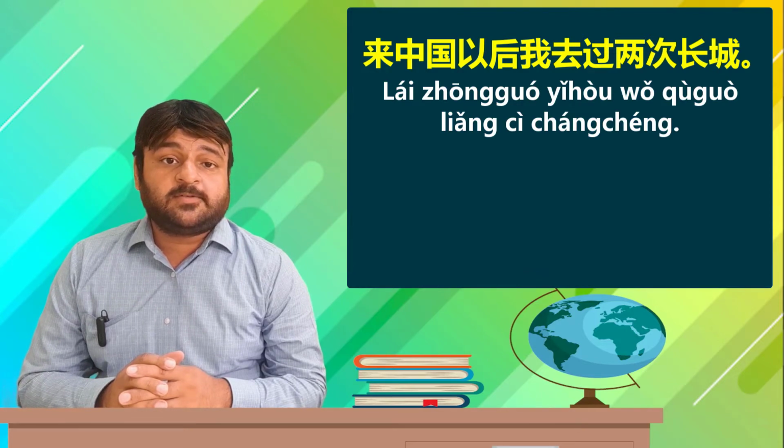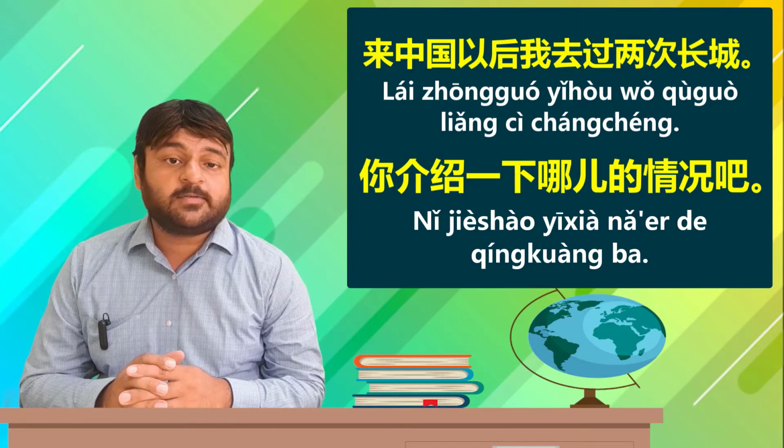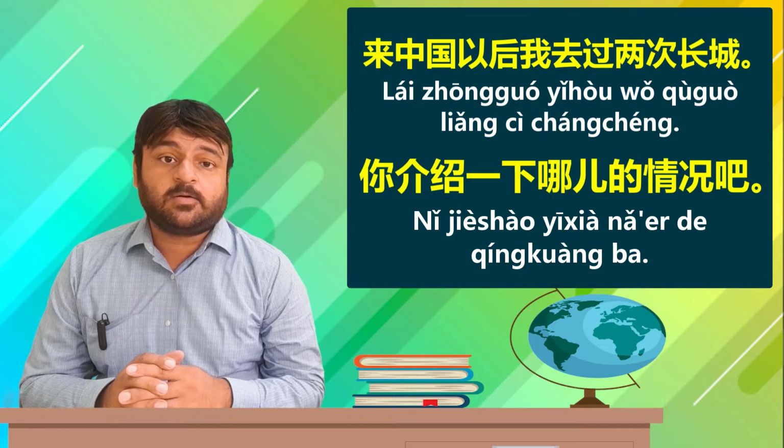Moving on to the third sentence, 你介绍一下, introduce a bit or briefly. 那儿, there, 情况, situation, 把, suggestive particle. Can you introduce the situation there briefly? Usage of yixia again to denote a brief relationship, just as the repetition of the verb kan kan or ting ting, or similar repetition of verbs to denote a brief or short relationship.